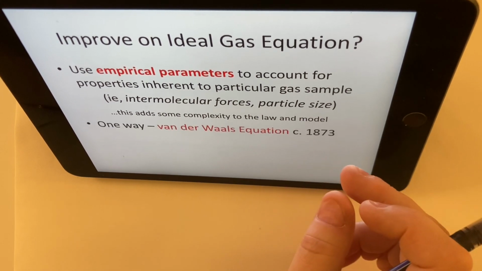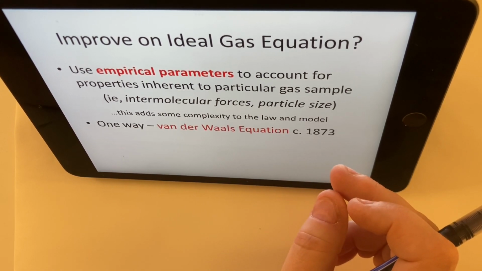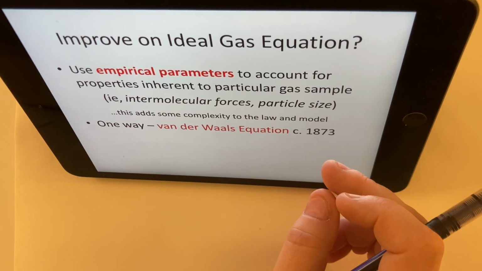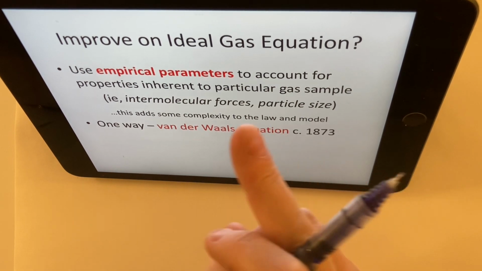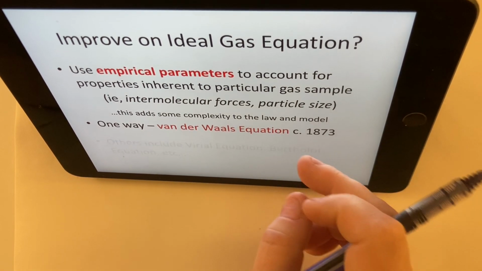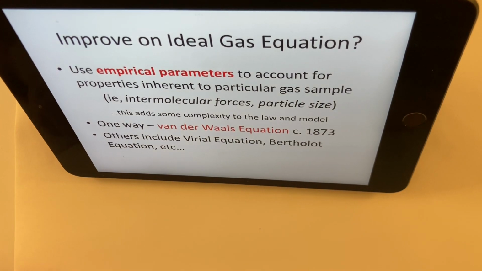So you can do this in different ways. One way to do it is what this guy named van der Waals did. He came up with an equation that's a little improvement on PV equals nRT, but there are other ways of doing it. I mean, actually a whole bunch of ways of improving on it, and some are good in some situations, some for others. So how does that work?